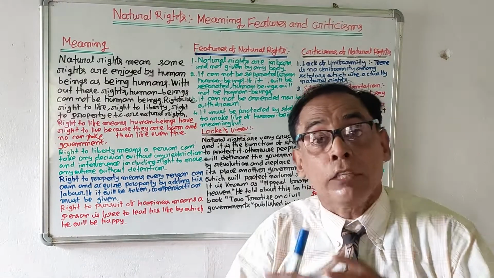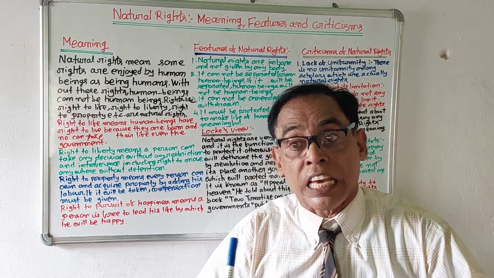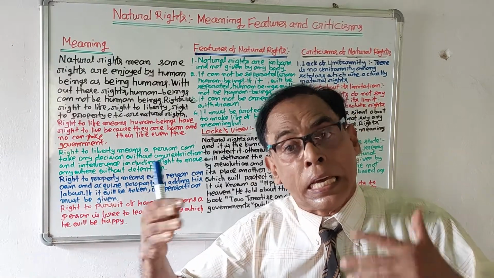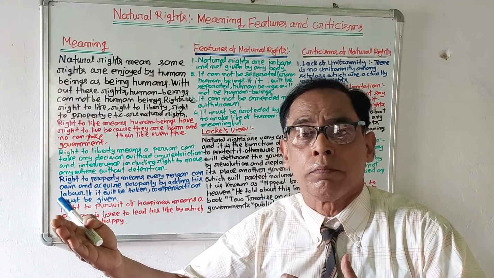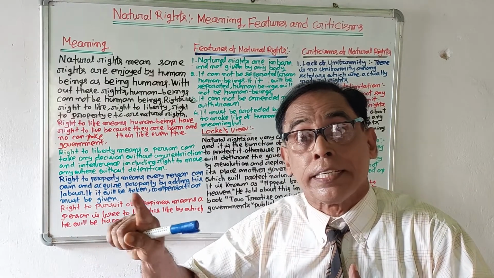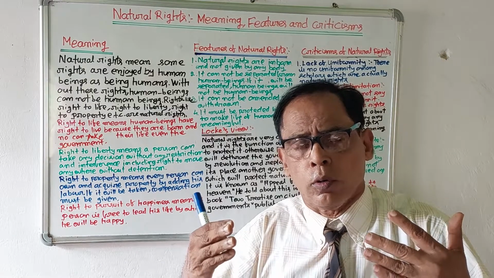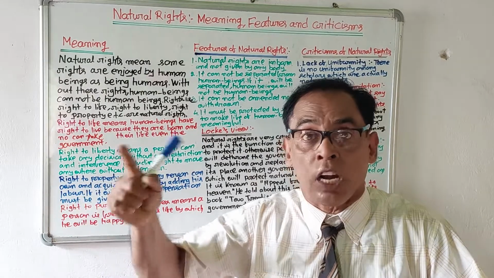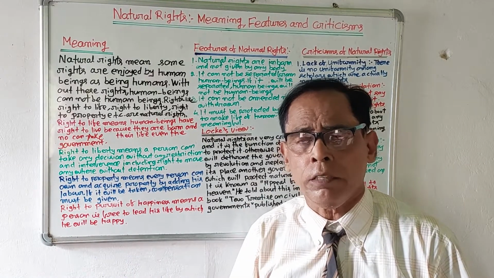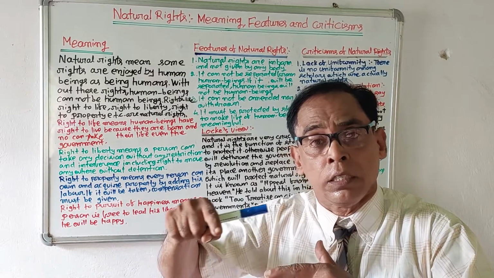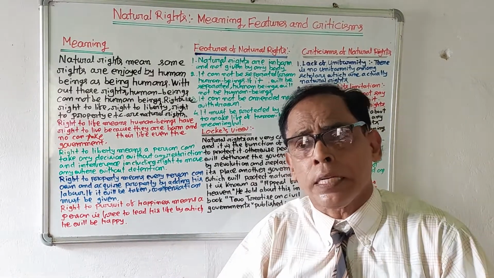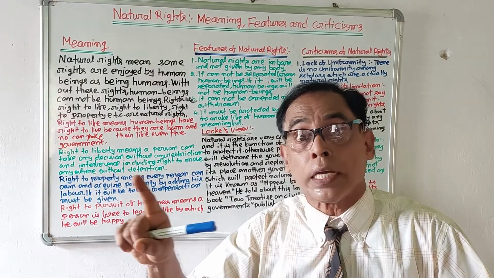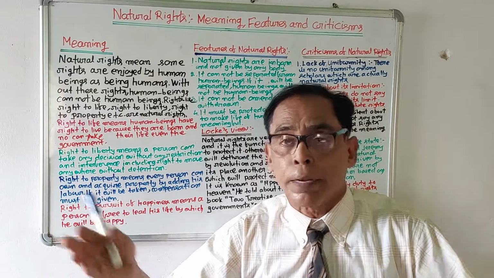Number 2, right to liberty means every person is free to take his decision. There will not be any interference or restriction in his decision. Again, a person is free to go anywhere, and he cannot be detained. He can go to any place.